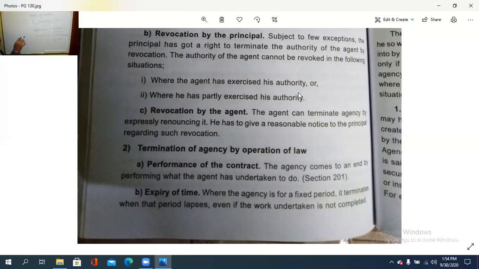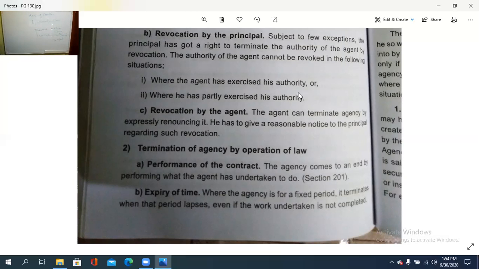So revocation by the act of the parties: under that, an agreement between the principal and the agent is there, so that they can by mutual consent revoke or terminate the contract. That is the first case. Then agreement between both the parties, mutually agreed upon.